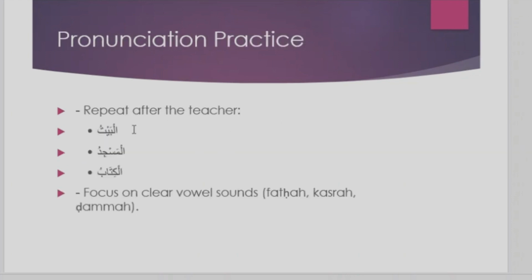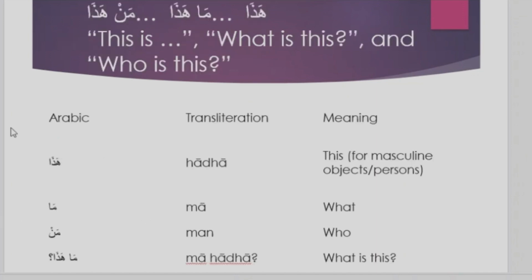Then gradually we move to the pronunciation. Everyone, please practice this as you are listening to this video. You repeat after me. Al-Baytu. Repeat it again. Al-Baytu. Then move to Al-Masjidu. Al-Masjidu. Then lastly we have Al-Kitabu. Say it again. Al-Kitabu. Here you have to read this with the correct vowel sounds: the fatha, the kasra, the dhamma. Don't replace one with another.